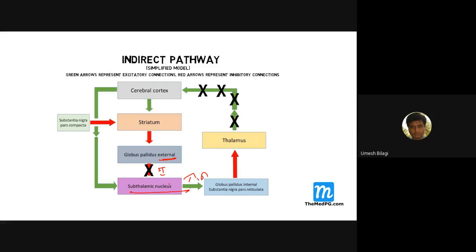From there, this excitatory impulse will reach the globus pallidus internal again, and from there you get inhibition to the thalamus. From the thalamus, less impulse reaches the cortex, and here it is inhibitory.